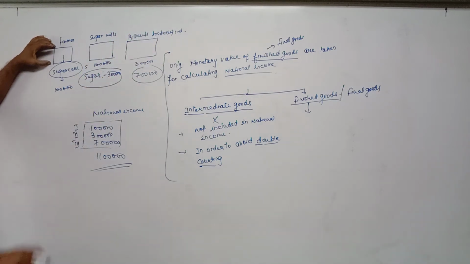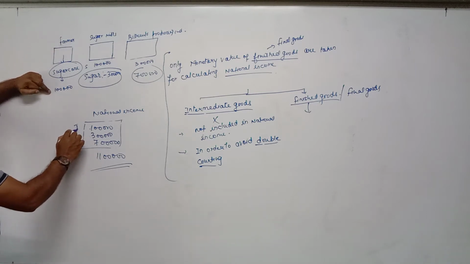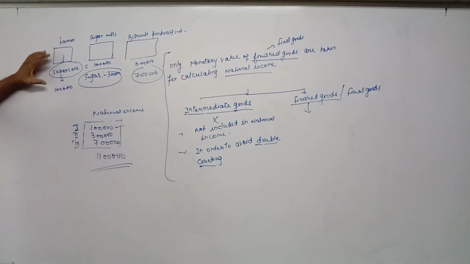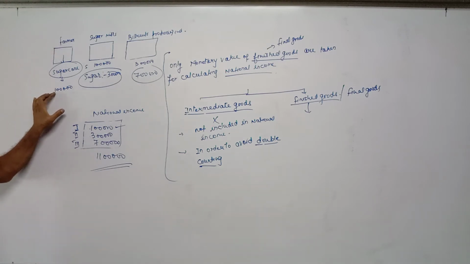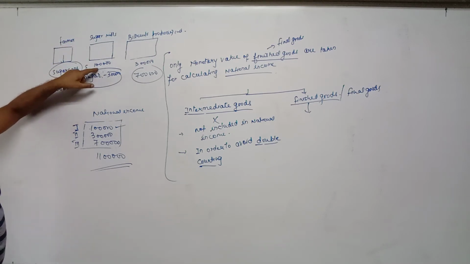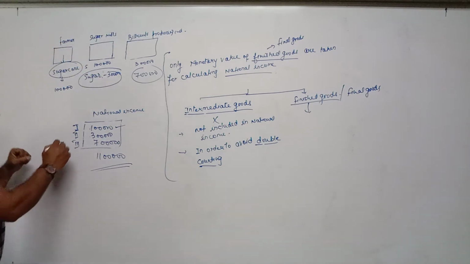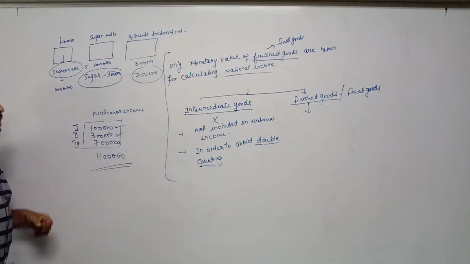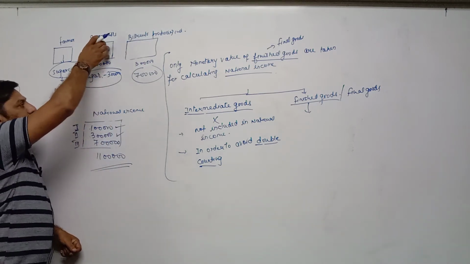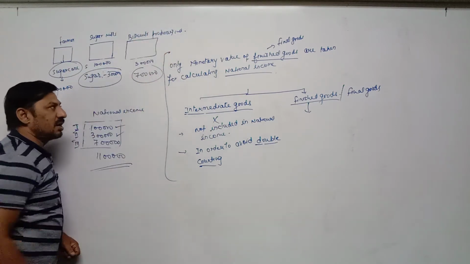Farmer has, in 1 year, produced sugar cane of 1 lakh rupees. It means income earned by farmer is 1 lakh rupees. Here, first person has earned 1 lakh rupees. Now this farmer has sold sugar cane of 1 lakh rupees to sugar mill. Sugar mill has produced sugar of 3 lakh rupees with the help of 1 lakh rupees of sugar cane. It means income earned by sugar mill is 3 lakh rupees. So second person has earned 3 lakh rupees. Then after producing sugar, sugar mill has sold this sugar to biscuits producing industry or confectionery industries.